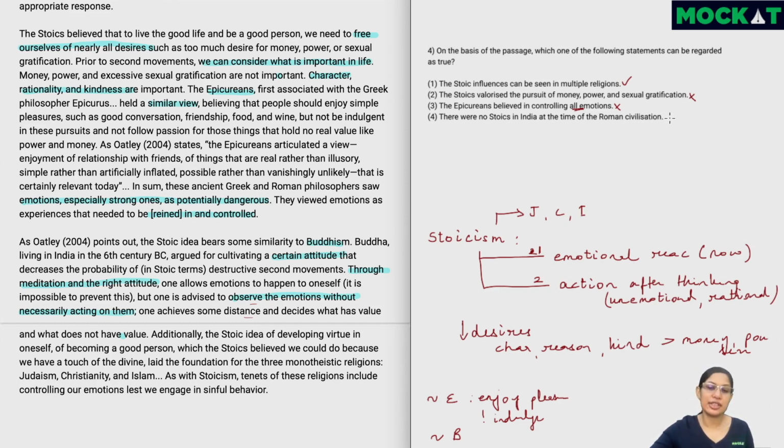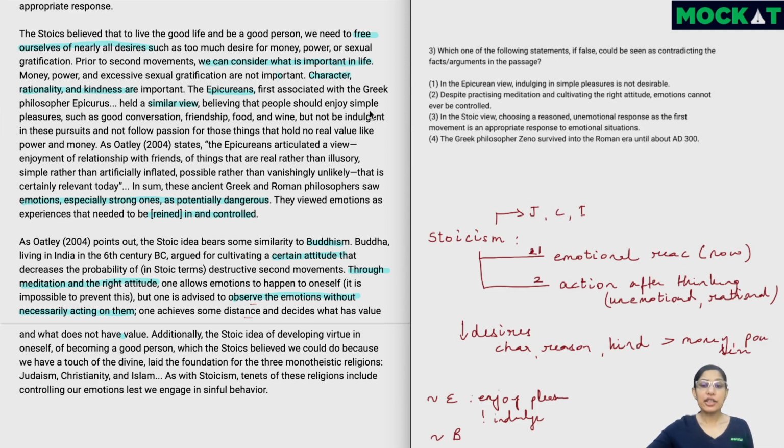There's nothing about this. So we can eliminate it and go for the first option here. Now coming to the third question, which one of the following statements, if false, could be seen as contradicting the facts or arguments in the passage? So usually we used to have questions like which of the following statements, if true, are strengthening or contradicting the passage. By adding part of it saying if false, they are adding a layer of difficulty.